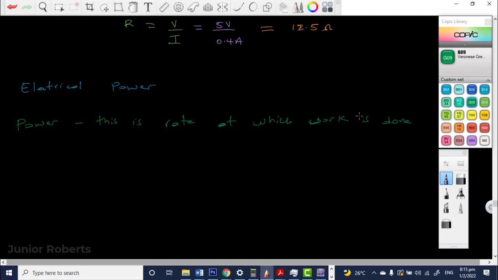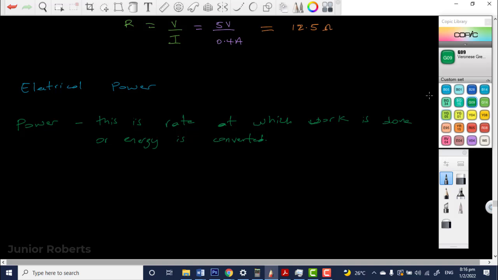Alright, so this is the rate at which work is done, or energy is converted. Right? So the rate at which work is done, or the rate at which energy is converted. So that is power, right? Now, what we need to be aware of, remember we said that potential difference, it's the work done when 1 coulomb of charge is moved from one point to another in the circuit, right?